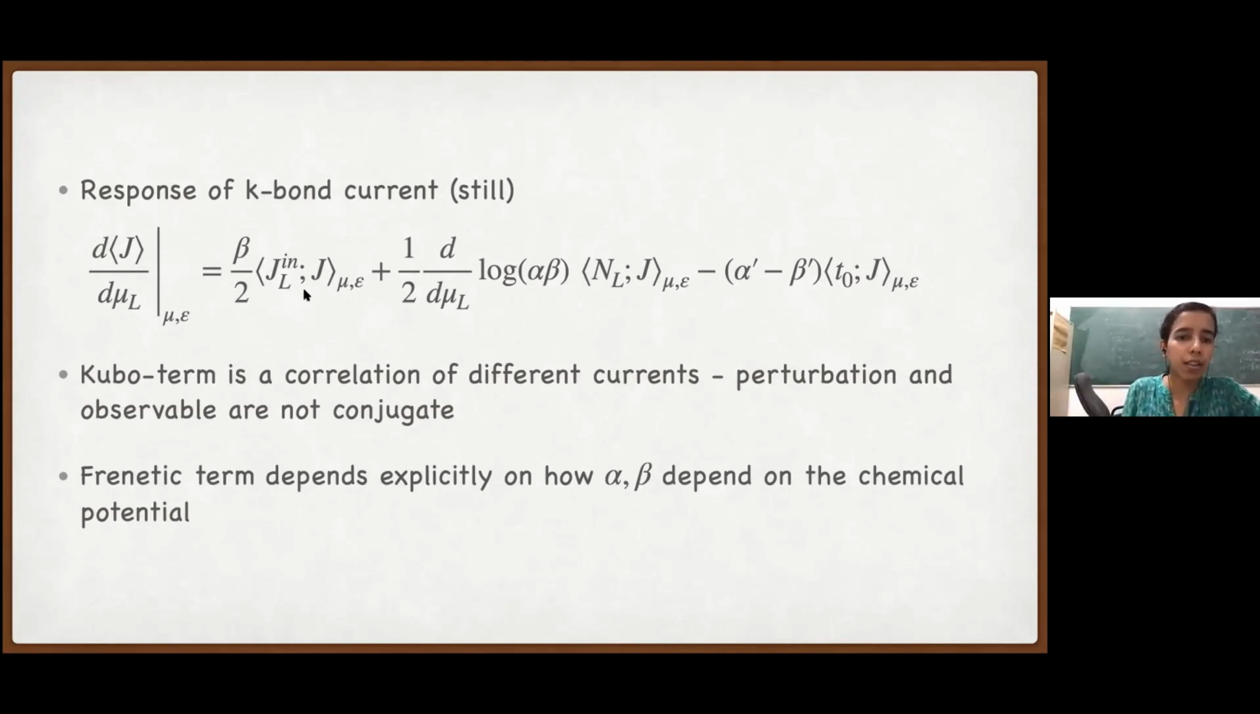Now this is the Kubo term. Here the Kubo term is not in the form of a variance anymore. It's the correlation of two different currents, because we are perturbing the rate which directly affects a certain kind of current, and we are looking at a different kind of current as an observable. And here the frenetic terms depend explicitly on how alpha and beta are changing with mu L. We did not say anything about how they change. We just said that the ratio has to be given by mu L.